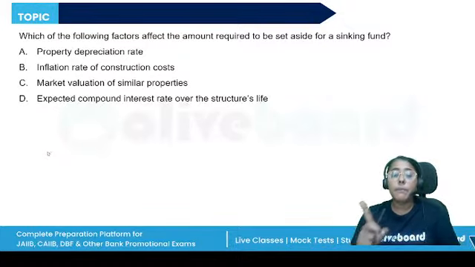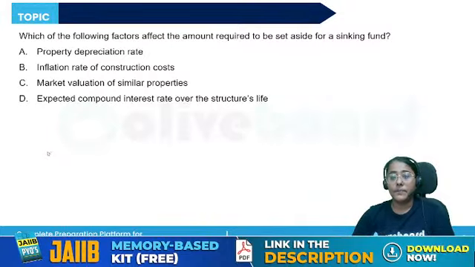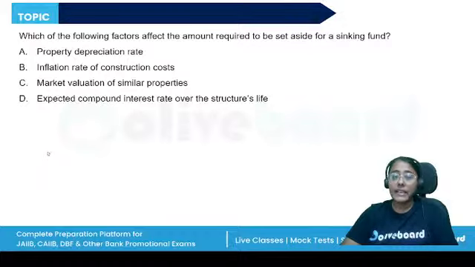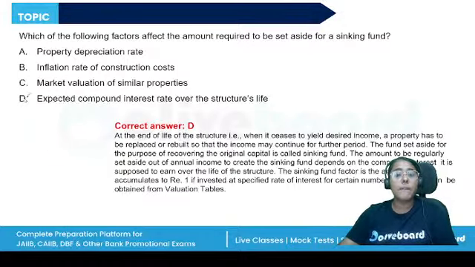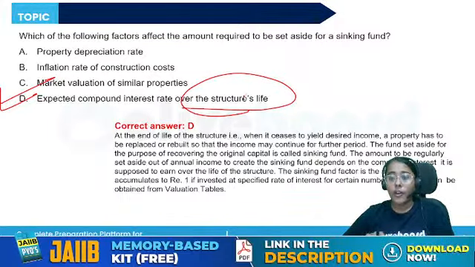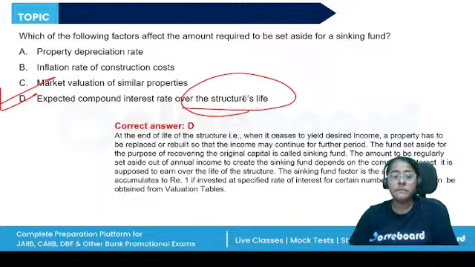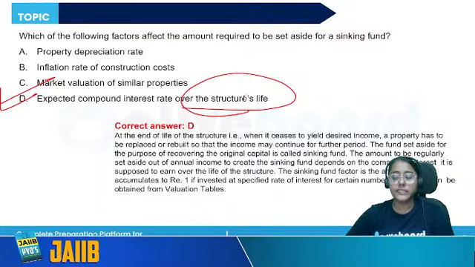period. We keep a fund aside, we set this fund aside for the purpose of recovering the original capital, and that is known as the sinking fund. And it depends upon the expected compound interest rate over the structure's life. All right. The amount to be regularly set aside out of the annual income to create the sinking fund depends upon the compound interest that it is supposed to earn over the life of the structure. All right, so the correct answer is D.